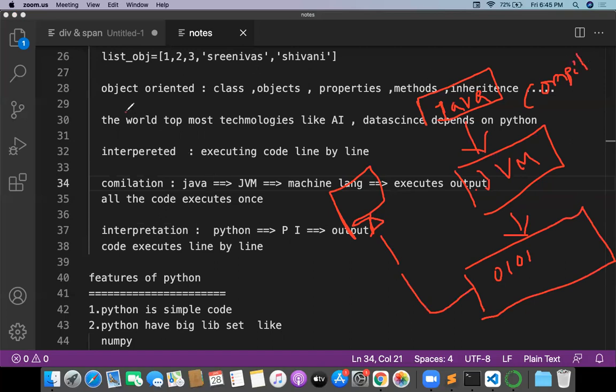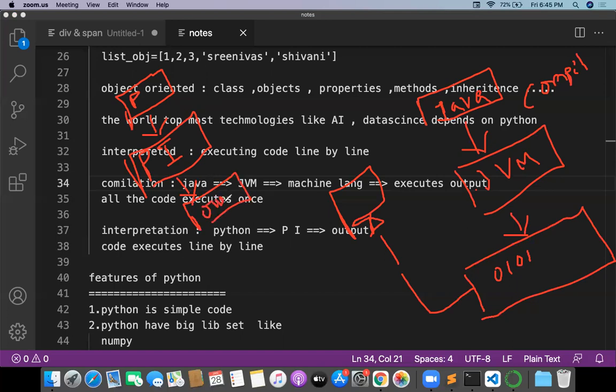What is interpretation going to be doing? There's a problem with interpretation: at runtime, we can't find compilation issues. The code executes line by line, so finding issues is a big problem. But anyway, Python follows interpretation with the Python interpreter. With the Python interpreter, Python interprets the code and gives the output to you.